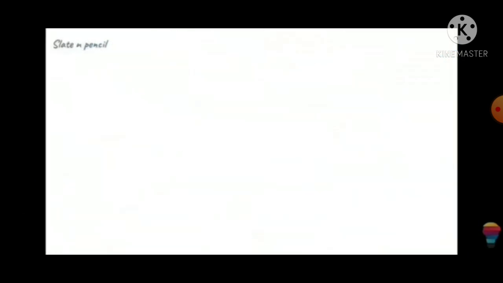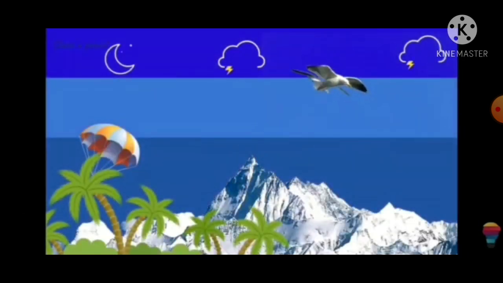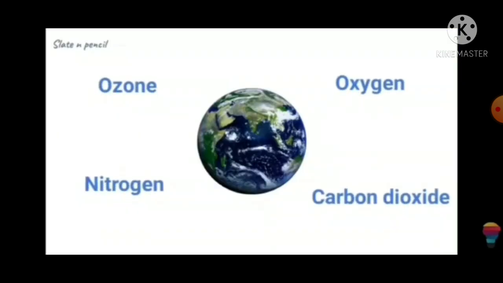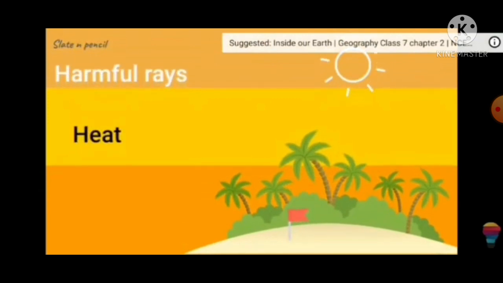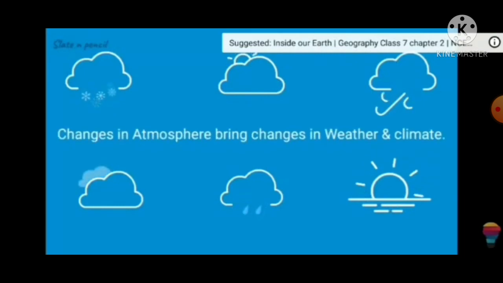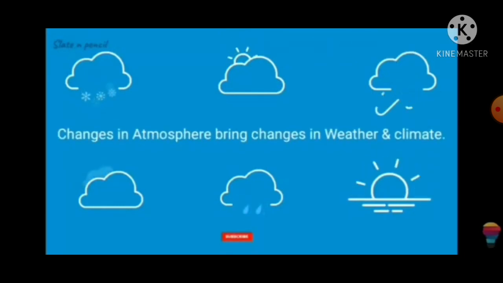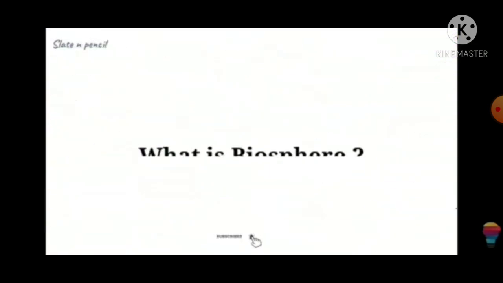So atmosphere, what is atmosphere? Atmosphere consists of a number of gases like ozone, oxygen, nitrogen, carbon dioxide, dust and water vapor. It protects us from the harmful rays and heat of the sun. And when there is a change in the atmosphere, it will bring change in weather and climate.